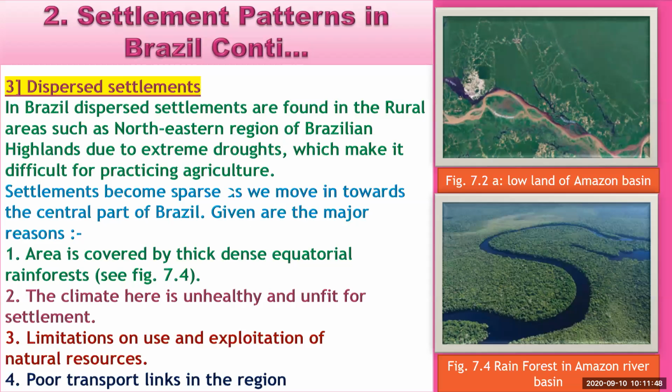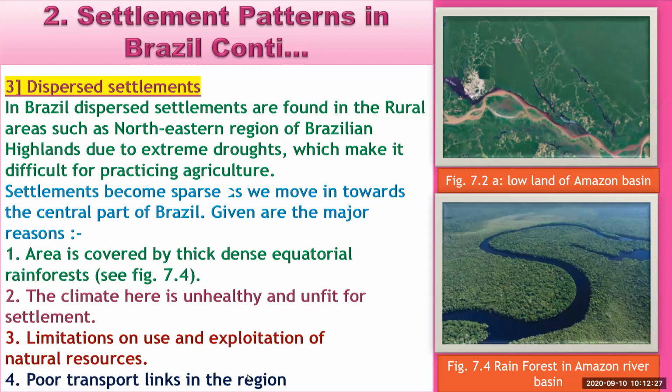We can see this in the central part of Brazil also. The Amazon River basin area comes in the northwestern part of Brazil, and in the central part of Brazil, dispersed settlements are also found. The first reason is that the area is covered by thick, dense equatorial rainforest. In the central parts also, dense equatorial rainforest is spread. And the second is that the climate here is unhealthy and unfit for settlements.